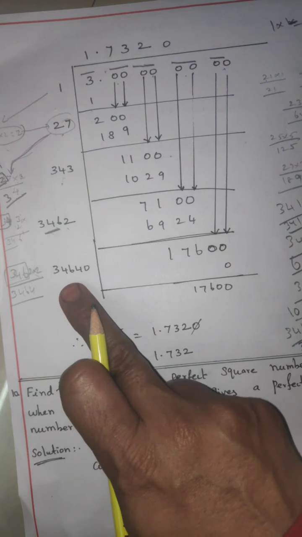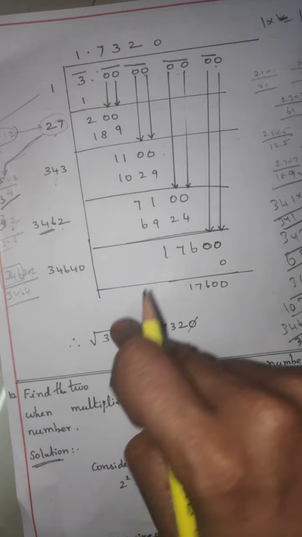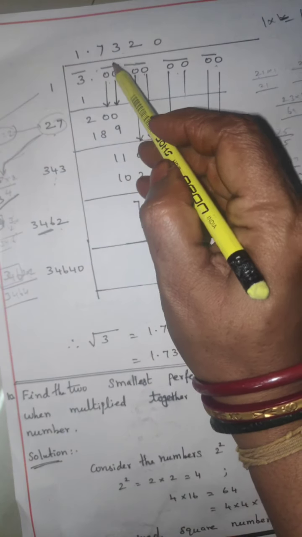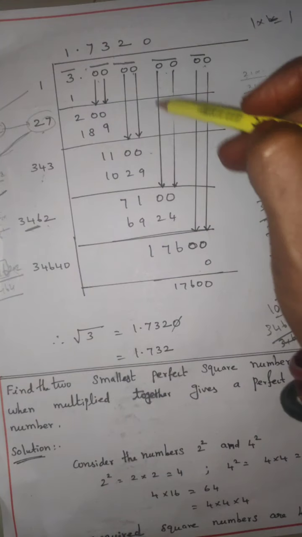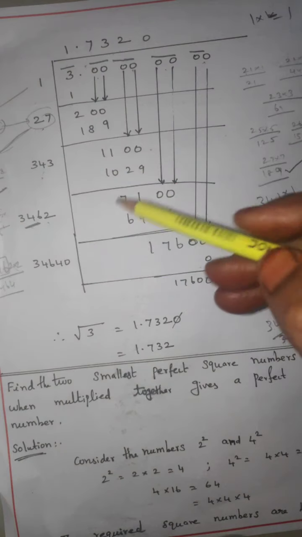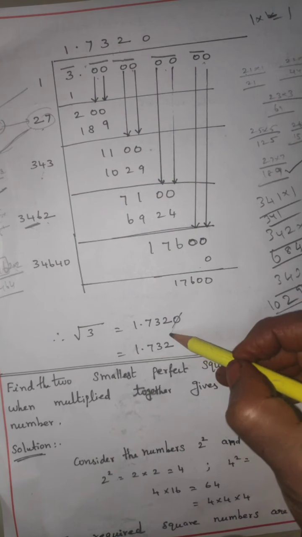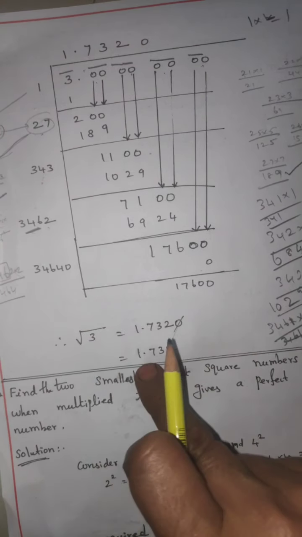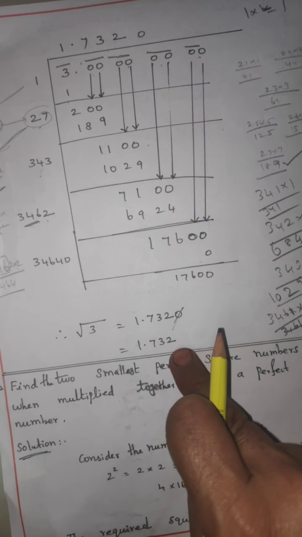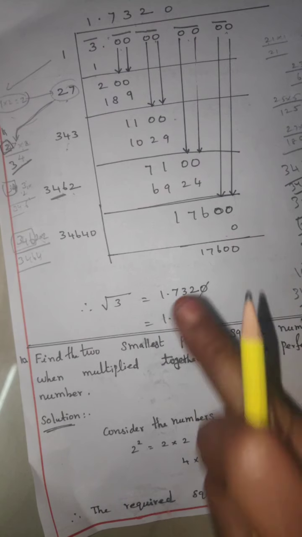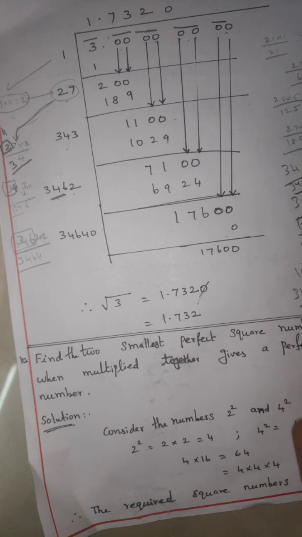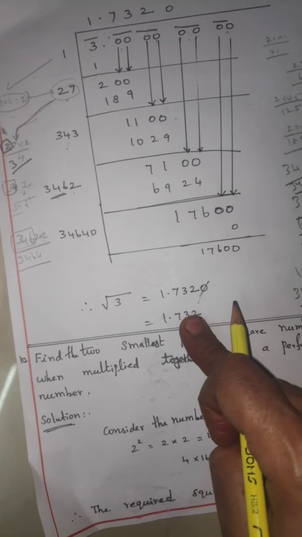Now 334 answer is 3. Root 3 for answer, what is the answer? 1.732. Not possible, for write here 0, there 0, here also write 0. This 0 is no value, strike out and write. Root 3 for what is the answer? 1.732 is the answer. This is the standard value. Root 3 value asked means write 1.732.